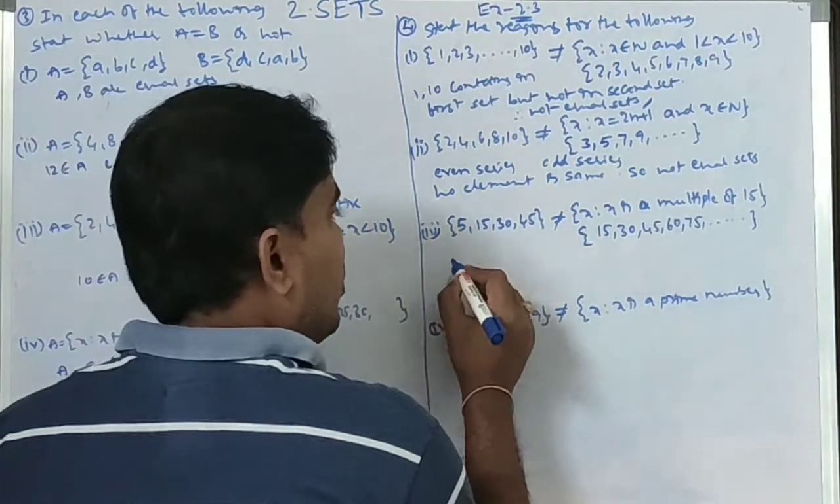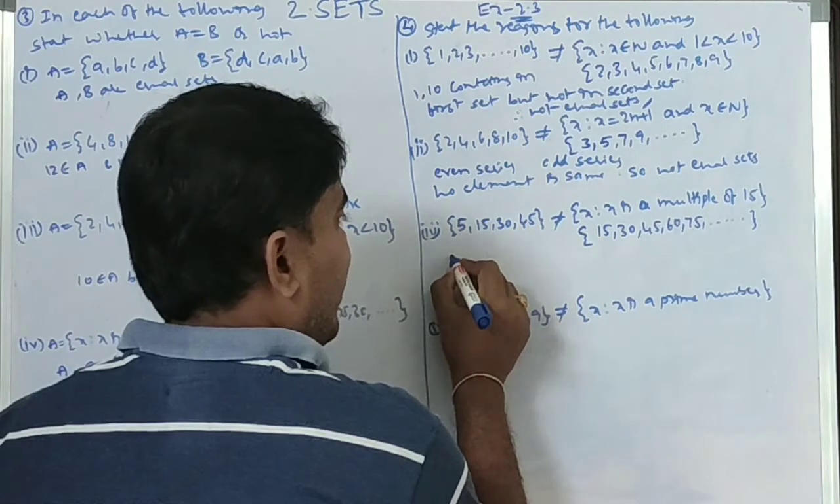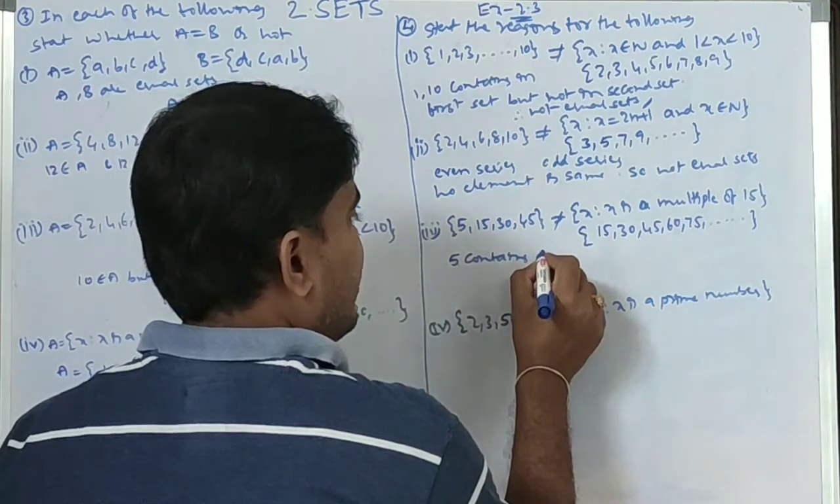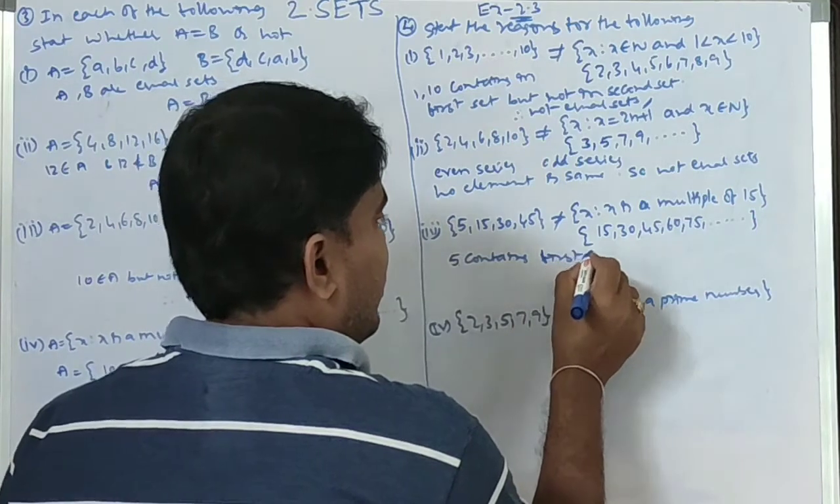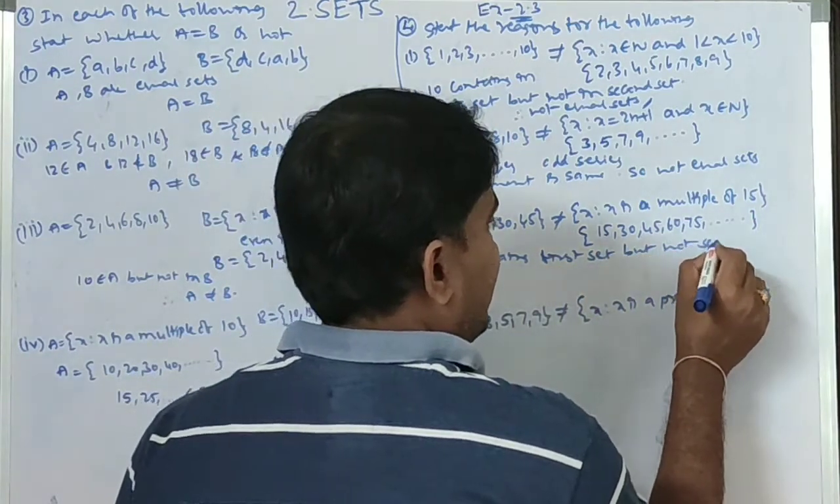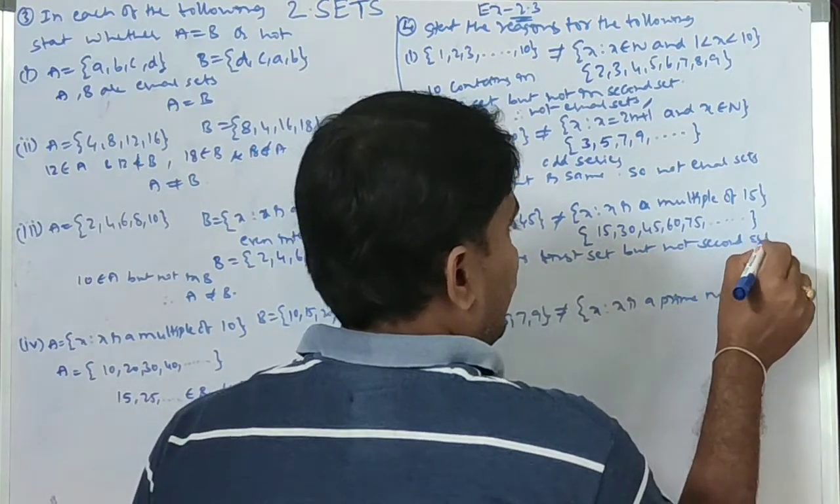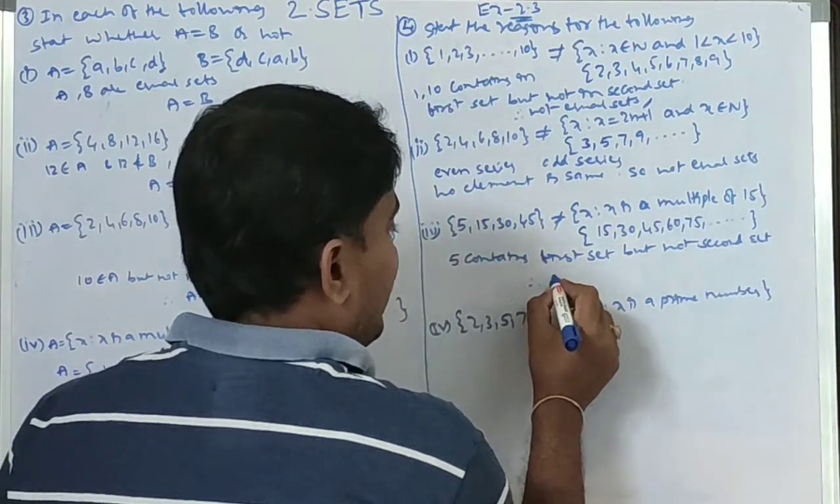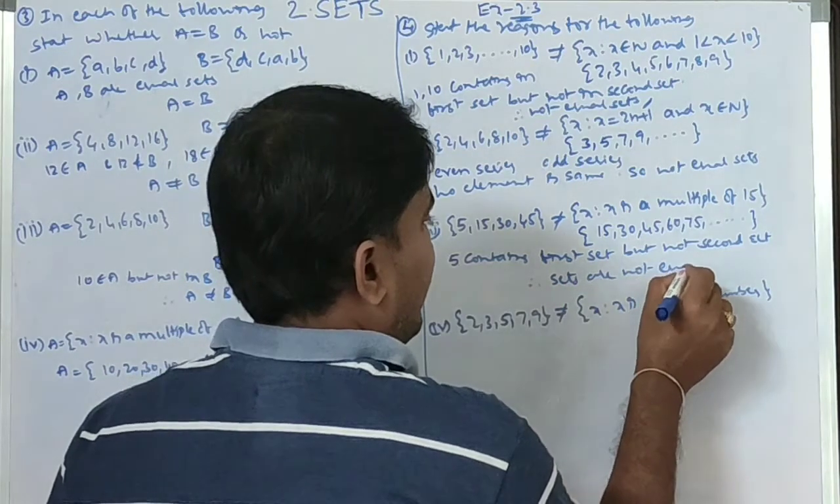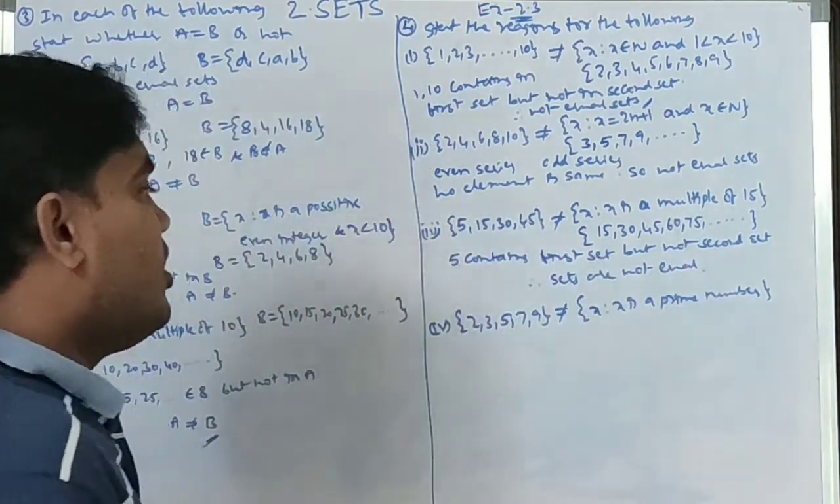So 5 is contained in the first set but not in the second set. Therefore the sets are not equal.